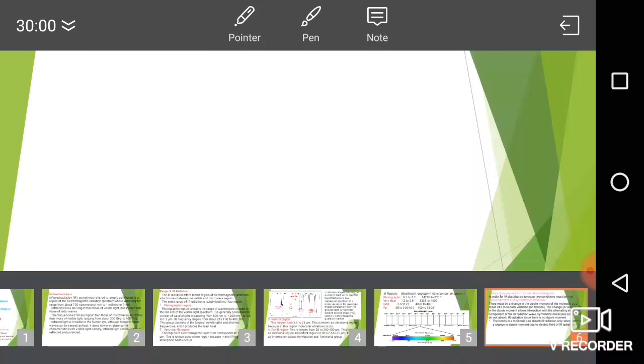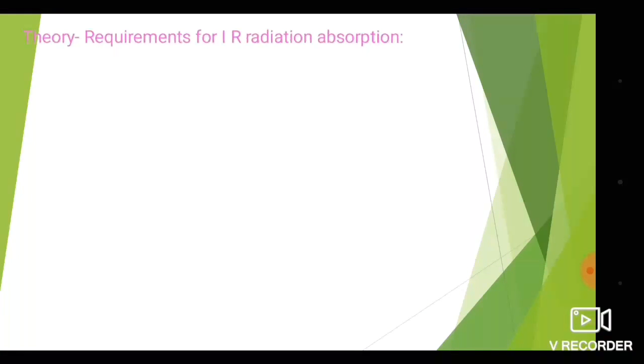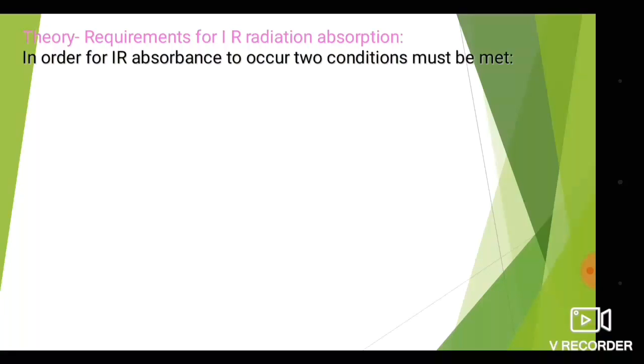The next theory is the requirement of IR radiation absorption. For the absorption of IR radiation, what is the requirement? That is the preliminary requirement for the absorption of radiation. Whether the structure affects the absorption, whether the symmetry affects the absorption, whether the dipole moment affects the absorption of IR radiation. In order for IR absorbance to occur, two conditions must be met.